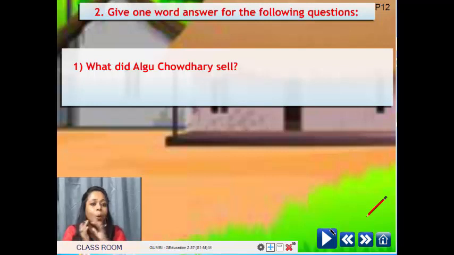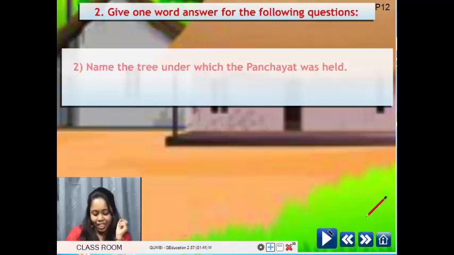What did Algu Chaudhary sell? There, I got the answer already. What did Algu Chaudhary sell? Very good, very good. Yes, bullock.